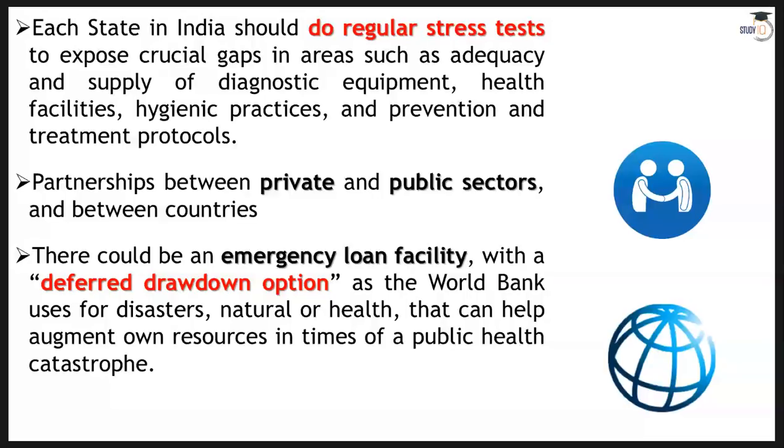We have SOPs designed, standard operating procedures. We have adequate supply of equipment, health facilities, hygiene practices, prevention, treatment protocols, all these things. You cannot do it all of a sudden. If you are practicing it, then things will be easier for you.